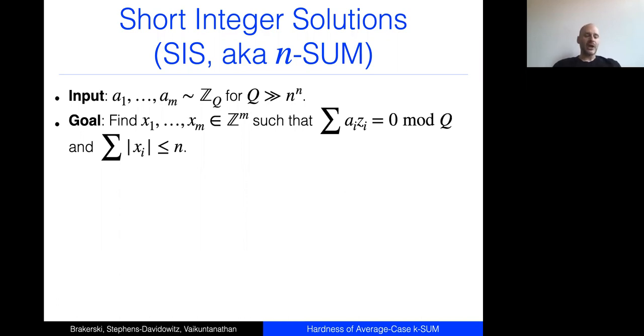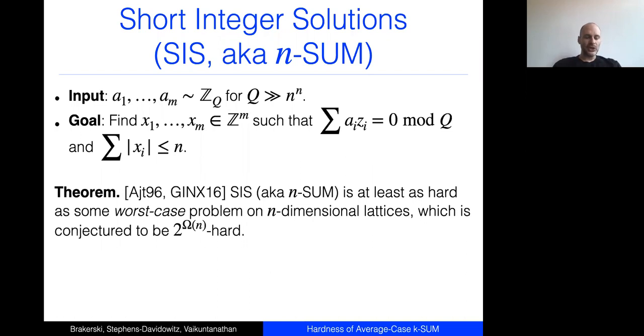Actually, I wanted to give the right definition of the problem as typically defined, and it's a little friendlier than that. It's a little easier, in the sense that you only need to find some linear combination of the inputs where the coefficients have L1 norm at most n. But for our purposes, it helps to think of this as just n-sum. And there's a theorem that goes all the way back to 1996.